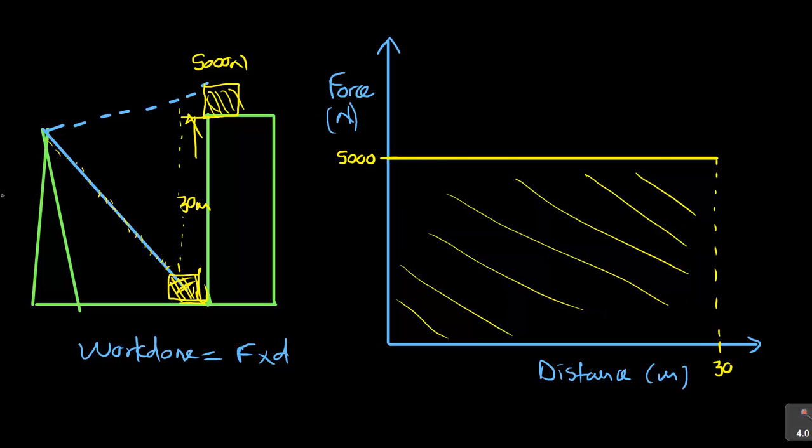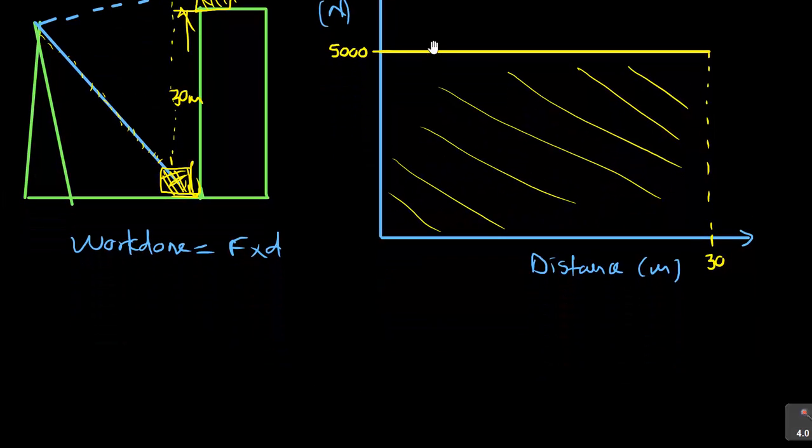So that is the area now. If I come in here and ask what is the area, remember how you find the area? The area is more like a rectangle, so it's length times width. So you're multiplying 5,000 times 30. But let's call this our shape A. But we are not done.